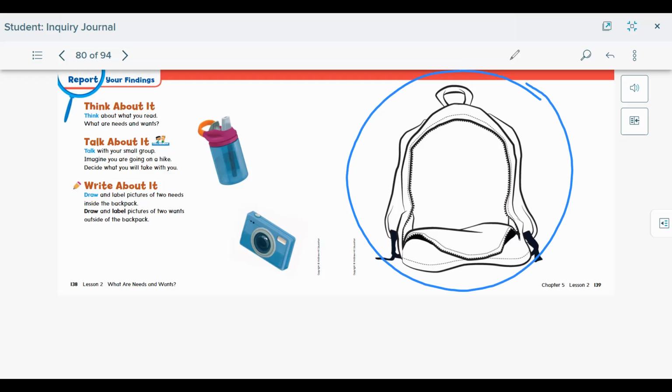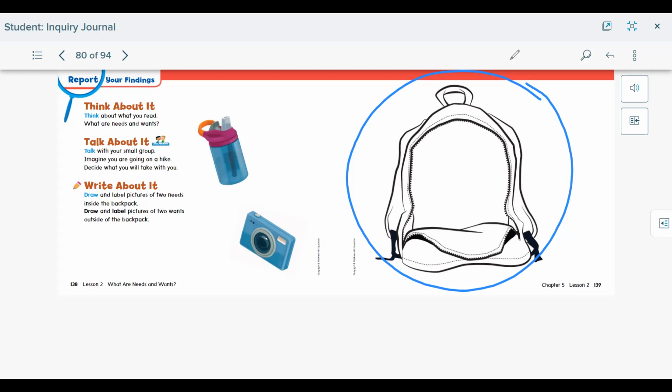You're going to draw and label pictures of two needs. So think of two things that you need, and you're going to draw it inside the backpack and label it. And then you're going to draw and label pictures of two wants outside of your backpack.